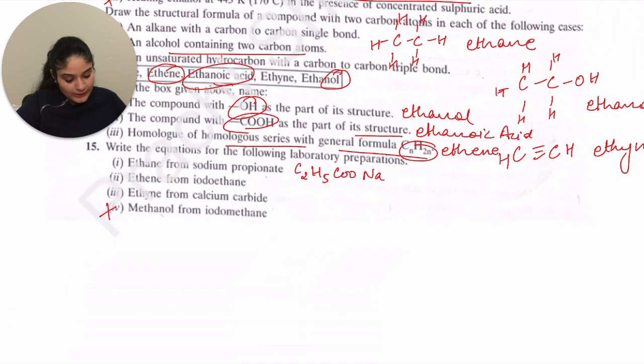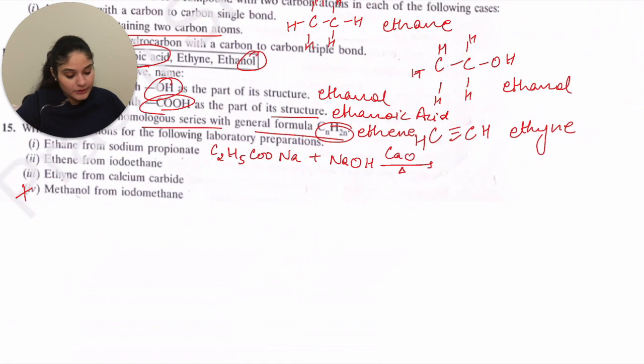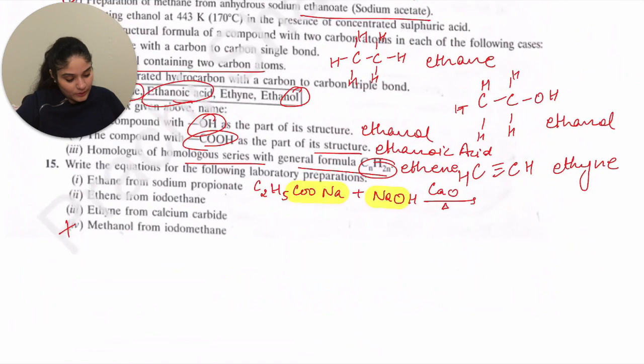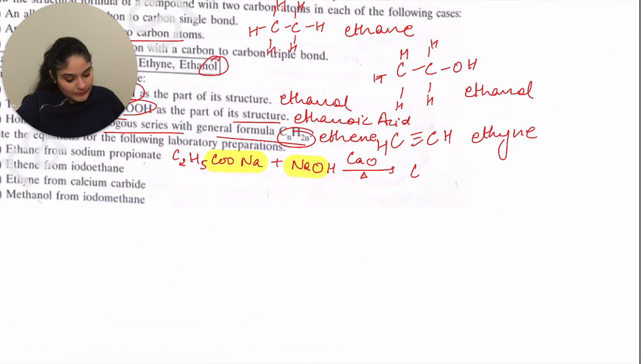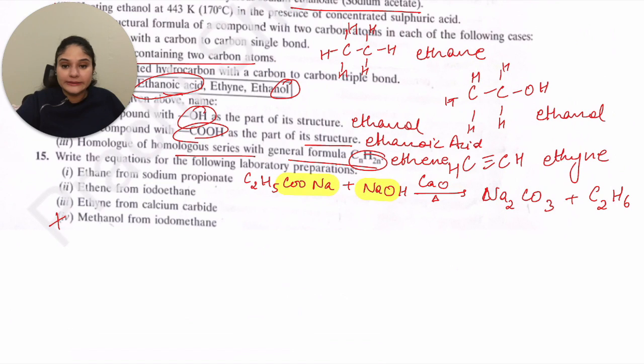Sodium propanoate, C2H5COONa, will react with NaOH in the presence of quick lime and heat, and as I told you, this part will get combined with this part. So you end up getting Na2CO3 plus C2H6.